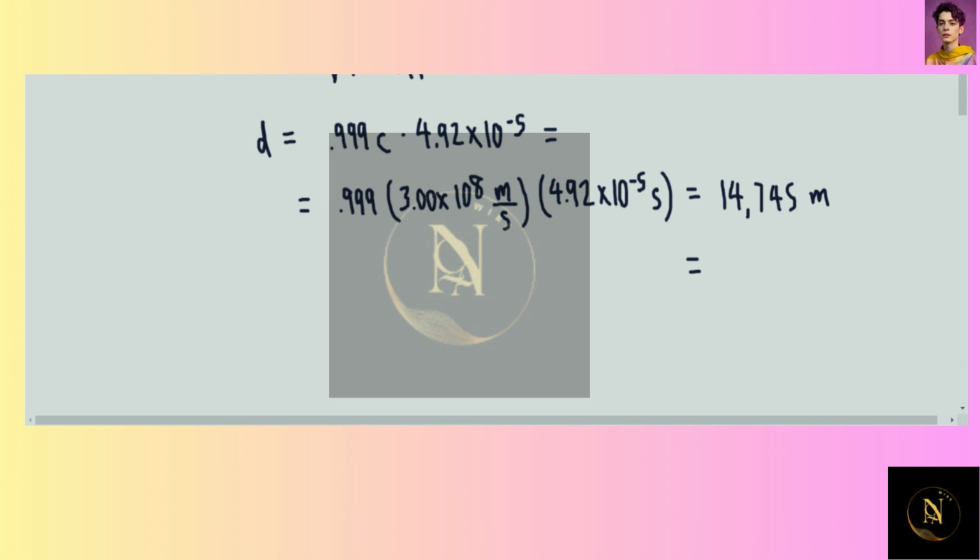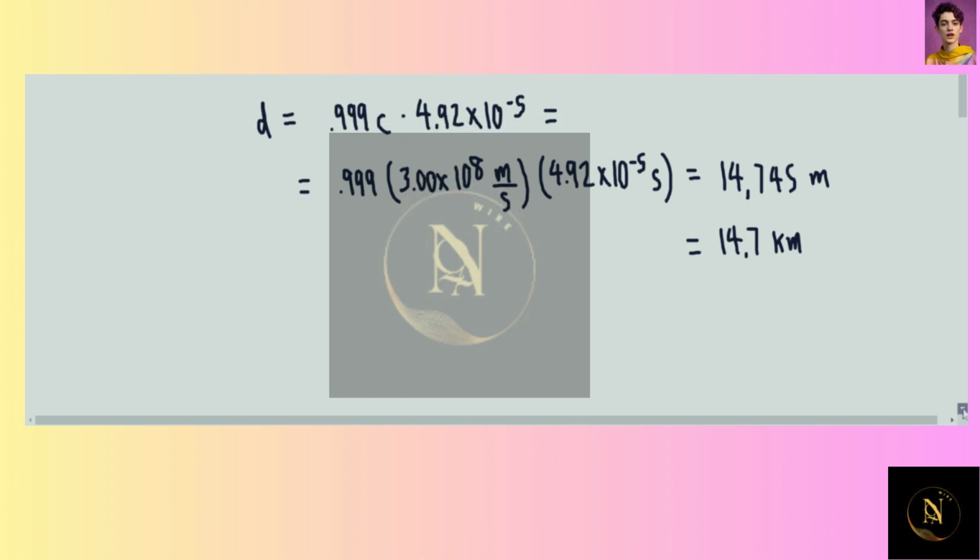This translates into 14.7 kilometers. So if the atmosphere is 10 kilometers thick, but the muon can now travel 14.7 kilometers, then it can reach the ground. So we see that because of time dilation, the muon can actually reach the ground.